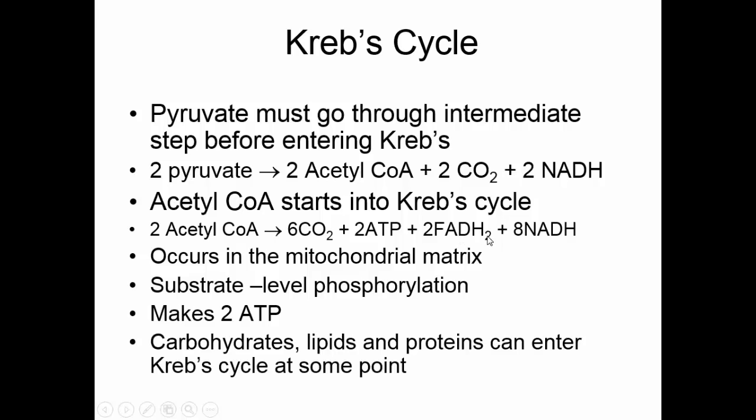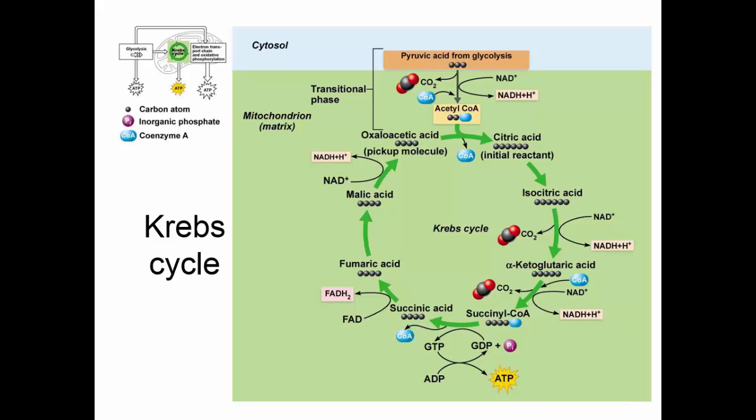Carbohydrates, lipids, and proteins can all enter the Krebs cycle at some point and can be used to generate ATP this way. Now here's the Krebs cycle. We take that pyruvic acid, break off a carbon and make carbon dioxide, and make this 2-carbon acetyl-CoA. This adds on to this 4-carbon oxaloacetic acid to make citric acid, and all we're doing is we just go around this circle, breaking off carbons, rearranging carbons, until we come back to this 4-carbon oxaloacetic acid, which can pick up 2 more acetyl-CoA, and we can go around again. So that's all this is.